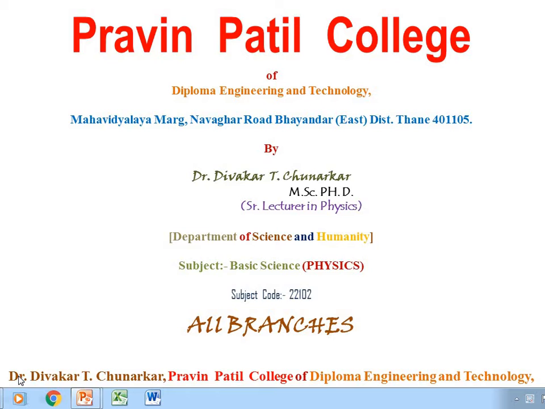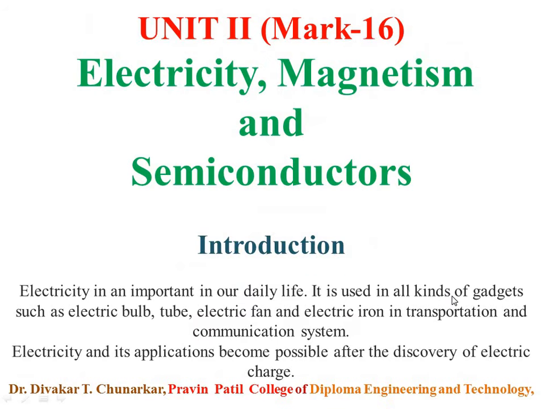Today I explain basic science. In basic science, I explain basic physics. Already in the first chapter, I explained basic science is the combination of basic physics and basic chemistry. Today, I explain the second unit and second chapter: electricity, magnetism, and semiconductor.